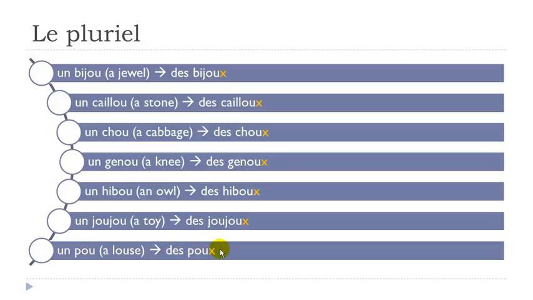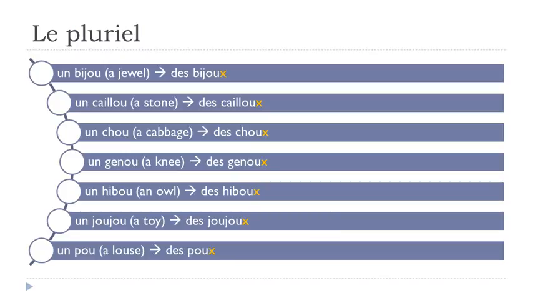So the good thing, if you remember carefully what I've introduced so far, is that for the main group of words you only need to add s at the end, and you don't pronounce the s. Or for the exceptions, like these ones here, you have to add this x at the end, but still you won't pronounce the x.